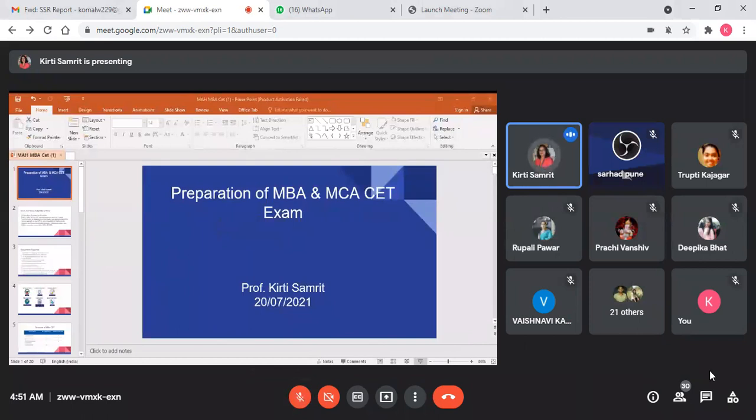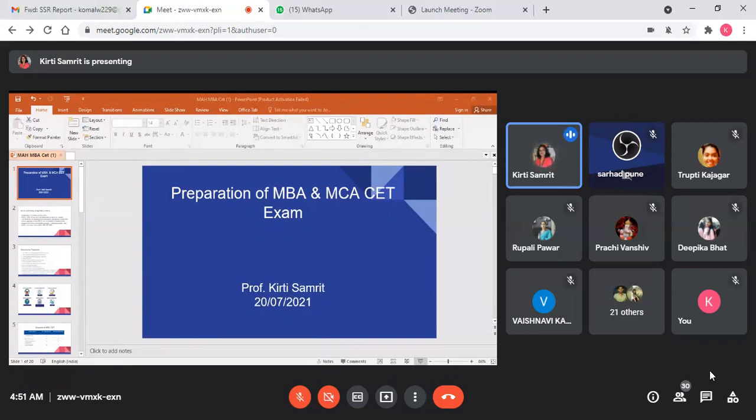Today, students, we are going to discuss how to prepare for the MBA and MCA CET exam. Before starting that, I wanted to share the eligibility criteria for all of you who are looking for MCA or MBA. Remember, the nationality of the candidate should be Indian. For MBA, any graduate is eligible. But for MCA, there are restrictions.